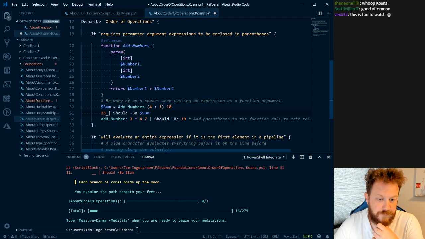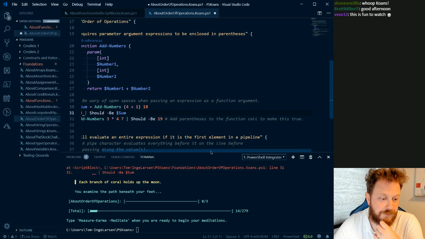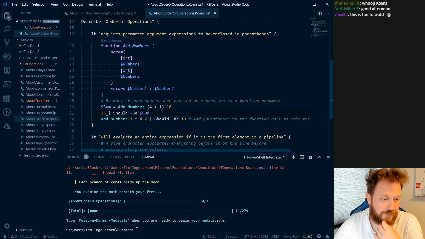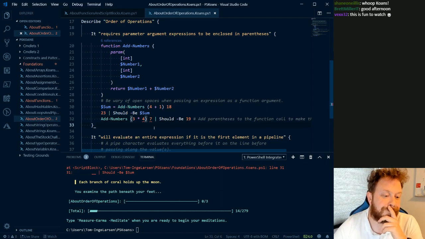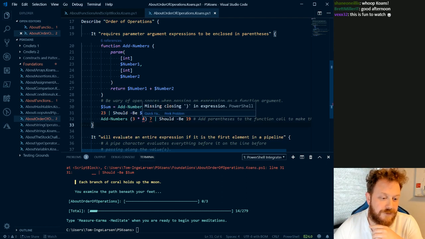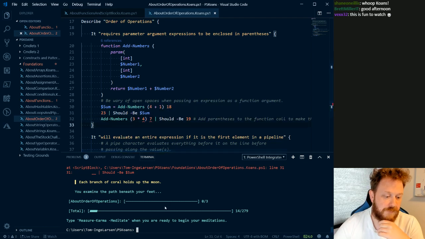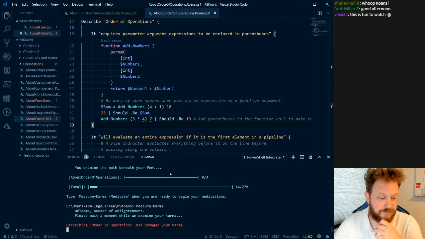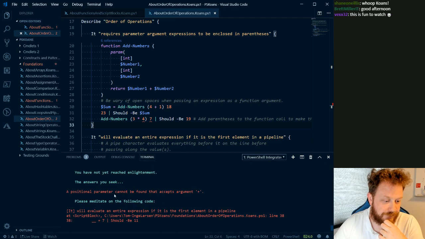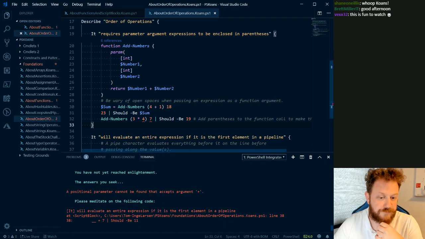And we want to have something to be 19 and add some parameters. So 3 times 4 plus 7 would be 19. So then we would need a parentheses here and one here. Somehow VS Code doesn't like my parentheses today. Wonder what kind of bug that is. Let's measure karma. It seemed to have passed. Yep, it passed.